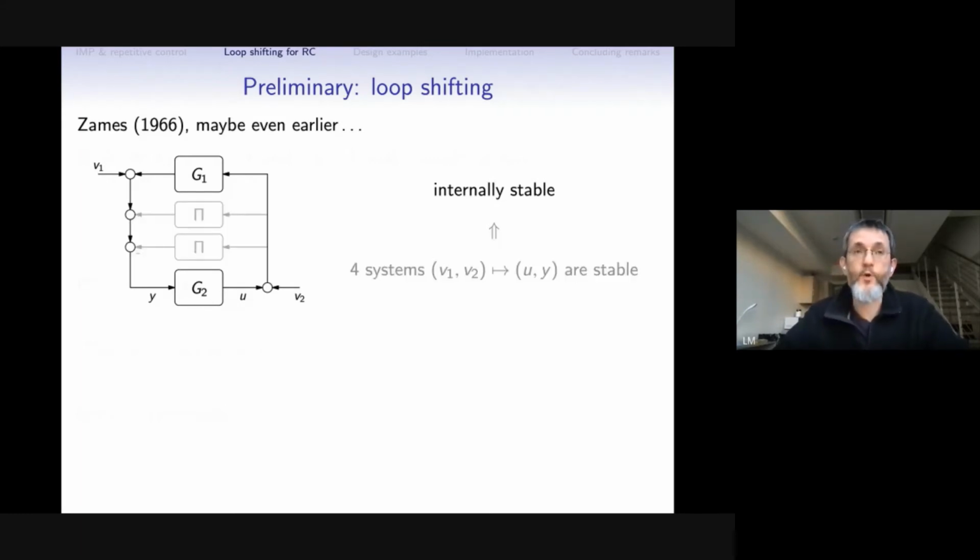Let's add and subtract the very same system pi to this loop. And now let's try to combine the upper pi with G1 and the lower pi with G2. By the way, this changes nothing in terms of our loop. So with some simple block diagram algebra, we can move those blocks. Important is that by moving this point from here to here, we need to introduce this additional signal. It, of course, can be combined with V1.